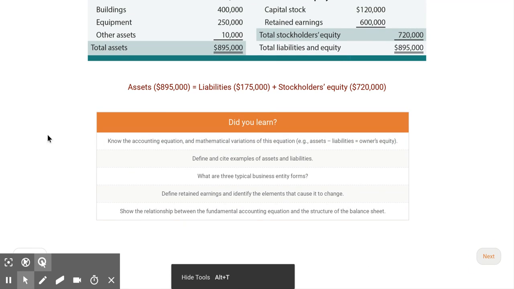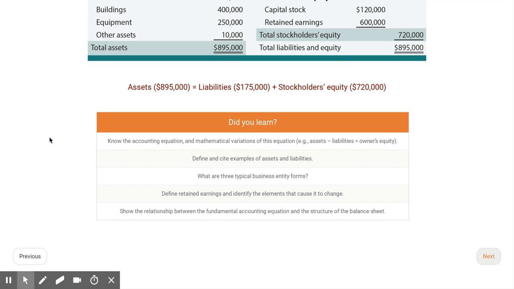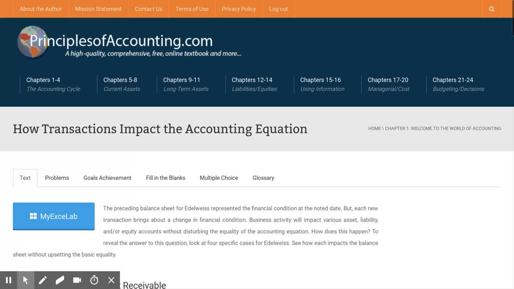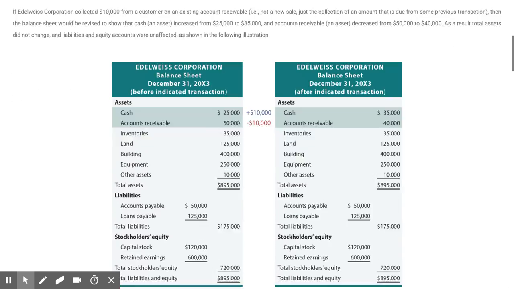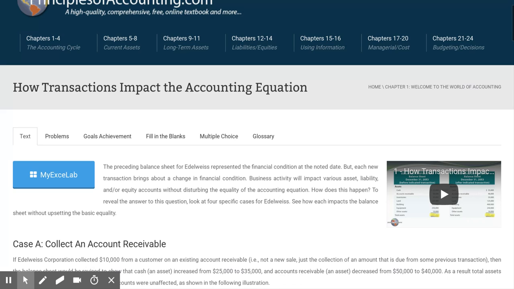Let's get forward here. From here, I'm going to post another video that explains the effect of transactions on the balance sheet. So this is sort of a prelude to that.